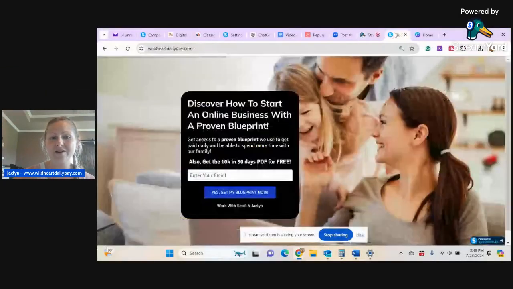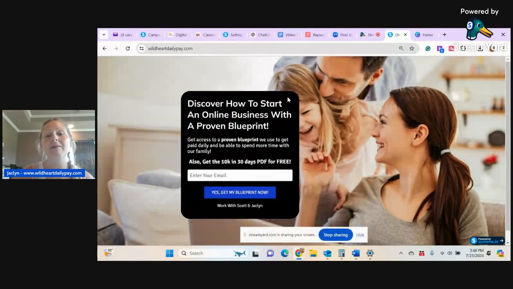So what you're going to do is we give you the information on how to create that blueprint, right? So you're just going to go to, let's go right here. Whenever you go here, you go through the automations. And so you automatically go to our welcome email. You automatically go to our how-to email on how exactly to do that. And then you get the opportunity and the choice to move on from there.